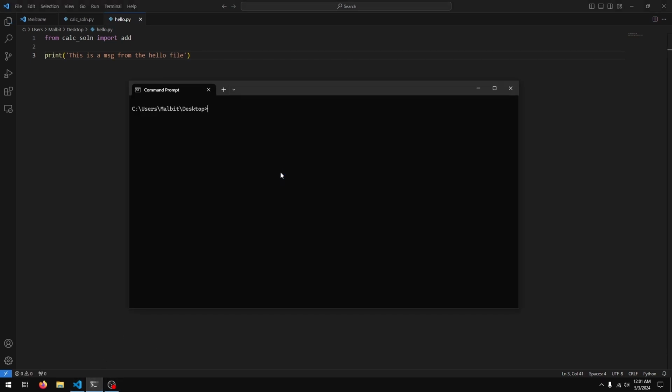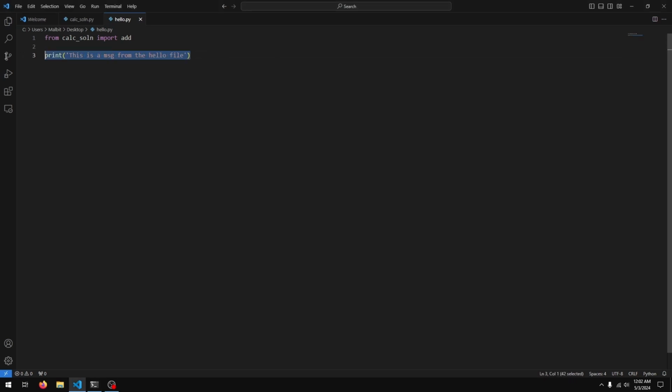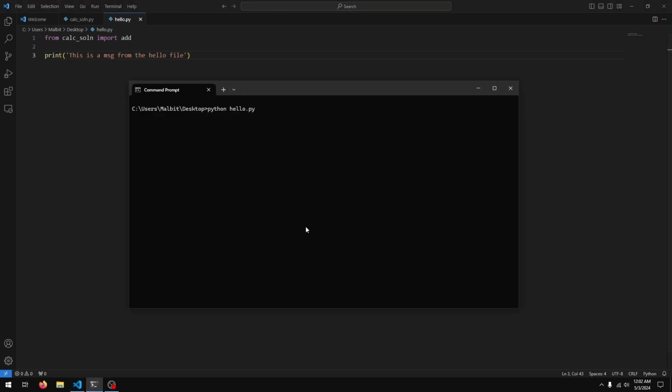Cool, so let's run this file: python hello.py. Now when I run this program, what we expect to see is just this line, right? This is a message from the hello file, nothing else. But you'll see that when I run my program, I actually get "Enter an operator or -1 to exit". Okay, so if I did plus, it says enter first number, enter second number, and it's giving me the result and asking me to enter an operator again. So it's actually running the contents of the calc_soln file.